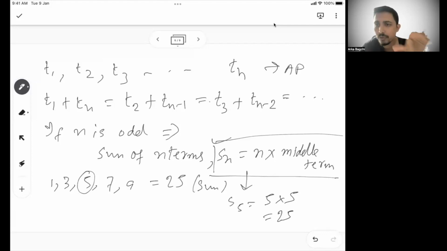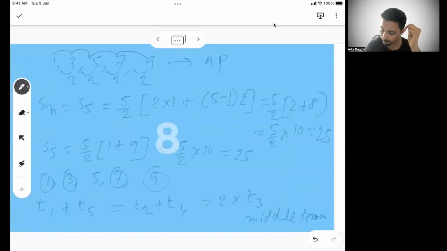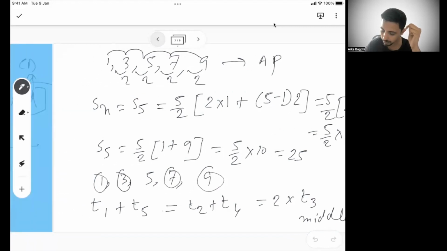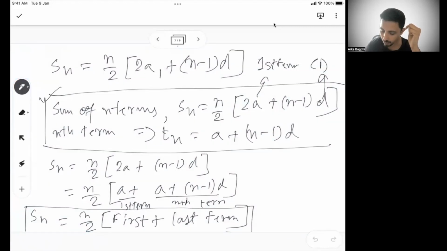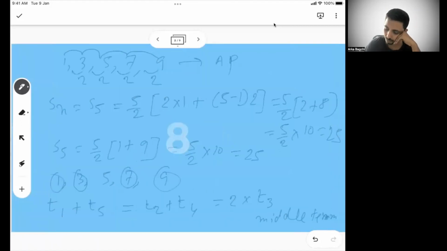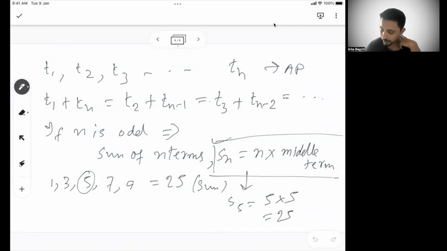So these are the overall things you need to understand from an AP standpoint. What we are focusing on here is these 2 important formulas. This is one another formula you can remember, again derived from this formula only. So this is the main base formula. And then you can also remember the sum of n terms is n into the middle term.